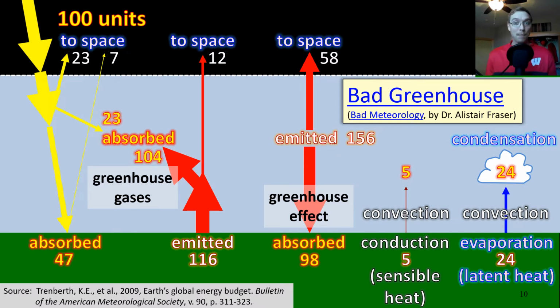We need an atmosphere to survive. So back to Dr. Fraser, global warming is the name given to an expected increase in the magnitude of the greenhouse effect, whereby the surface of the Earth will almost inevitably become hotter than it is now. The surface of the Earth is warmer than it would be in the absence of an atmosphere because it receives energy from two sources, the sun and the atmosphere.